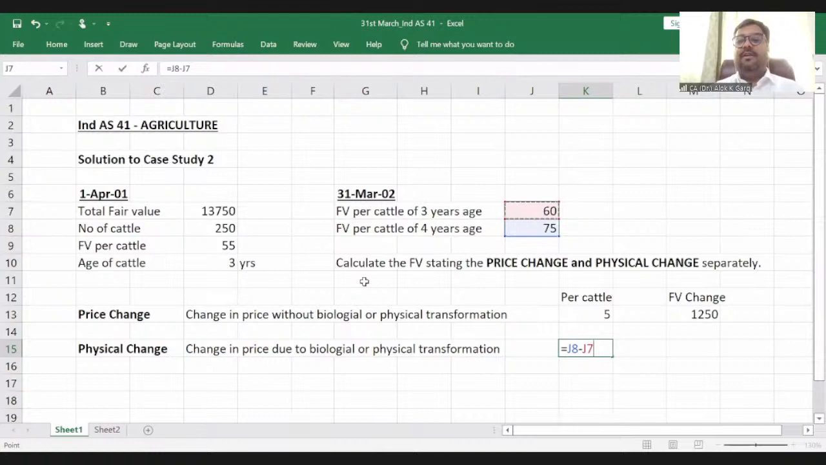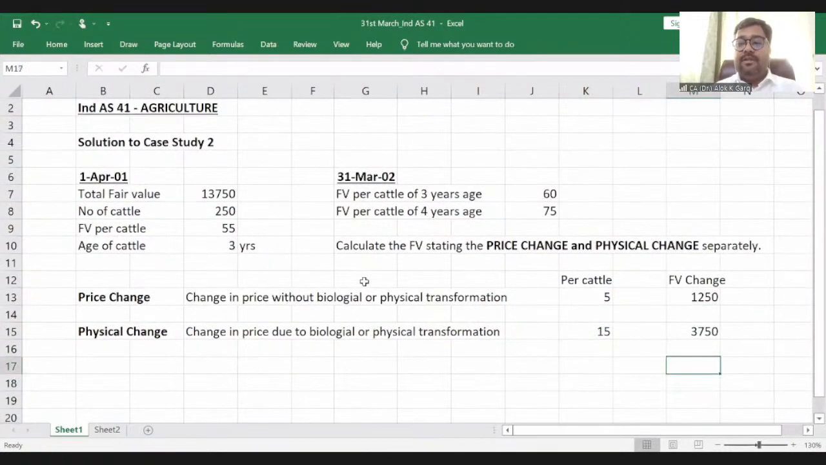4 years versus 3 years, the difference as on the reporting date is 15. What is my fair value change? 15 multiplied by number of cattle, which is 250, 3750. And what is the total here? The total change is 5,000 rupees. The total change is 20 rupees per cattle. 20 multiplied by 250 comes out at 5,000 rupees, right?